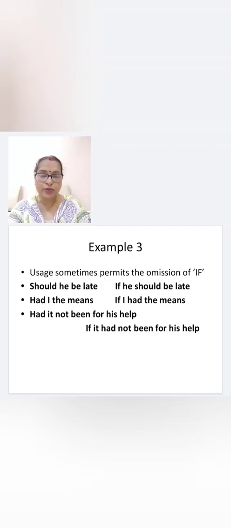It is understood. Should he be late means if he should be late. Had I the means, if I had the means. Had it not been for his help means if it had not been for his help. So in this way, even if is not there, you can transform the sentence in such a way.